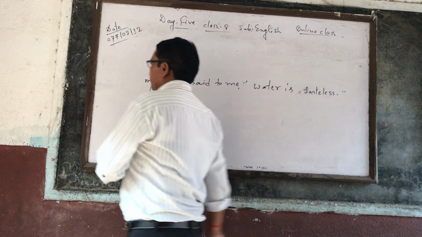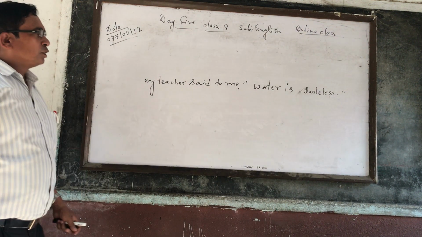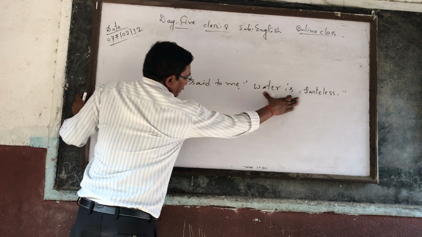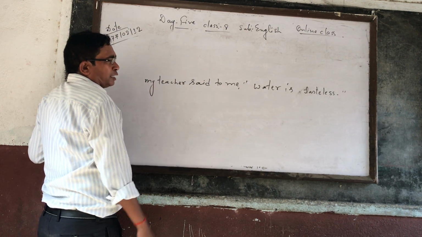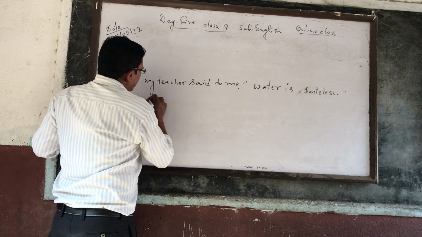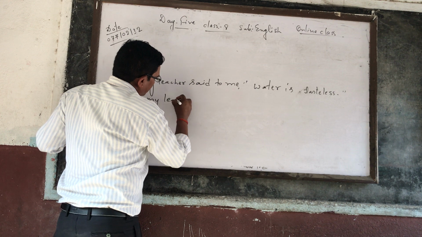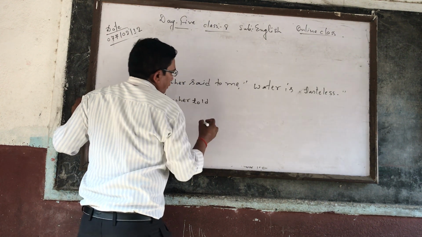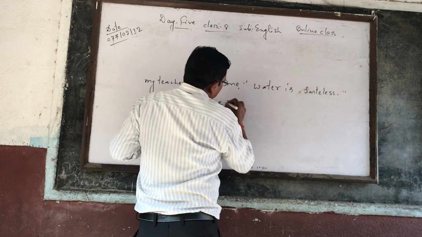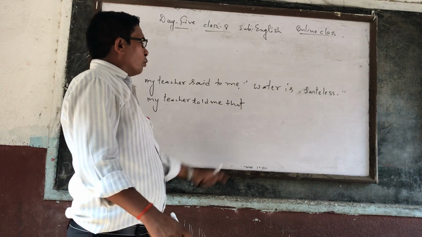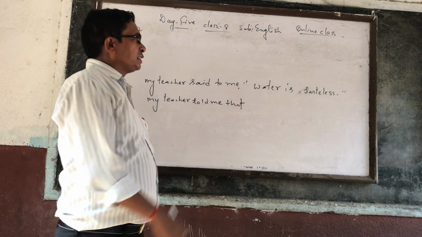See, this is the example. Once again, this sentence is assertive because subject, verb, object is there. So while changing the reporting verb, said to is converted into told. Me, connective is that, according to rule number 2. After that, once you have a glance, water is tasteless.